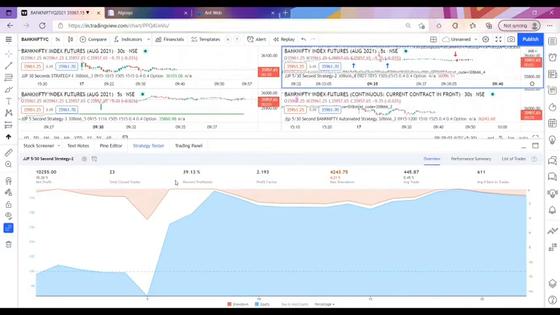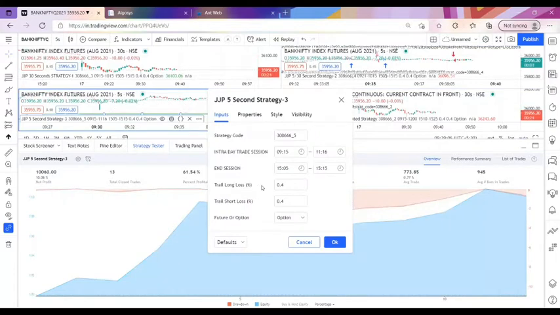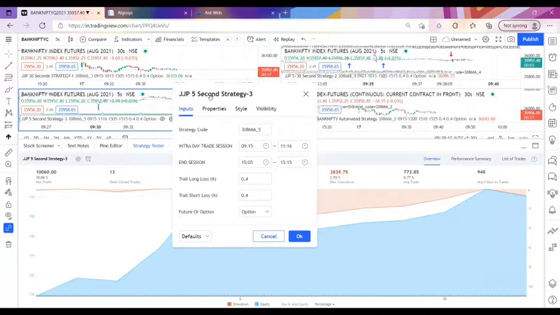You need to test the backtest, and you can also change this trailing stop loss according to your risk management. Okay, so after the full test only, we are going to implement our strategy. So we are also providing you the live trial also.